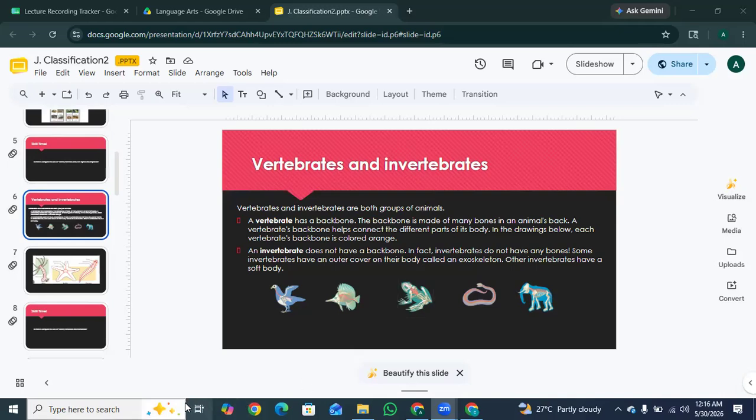So, invertebrates. An invertebrate does not have a backbone. In fact, invertebrates do not have any bones. Some invertebrates have an outer cover on their body called an exoskeleton. Other invertebrates have a soft body. So basically, invertebrates are animals that do not have a backbone, and they don't have any internal bones at all. Some have a hard outer shell to protect them, which is called an exoskeleton, like crabs, insects, or spiders.